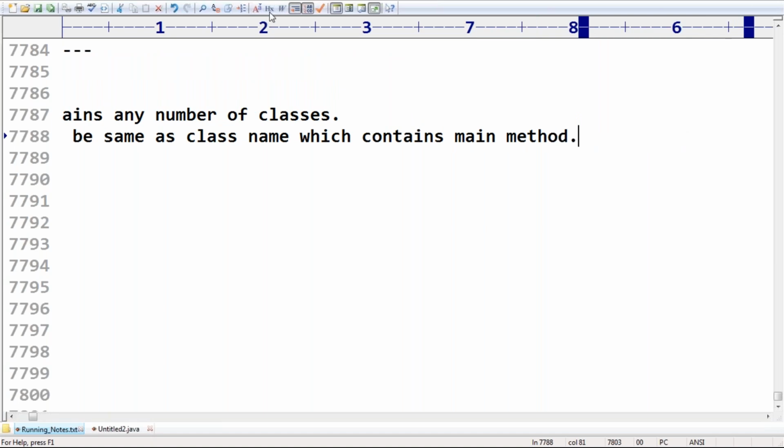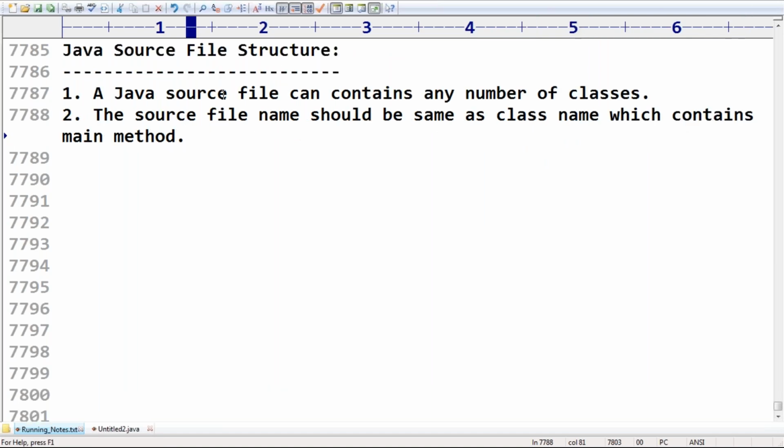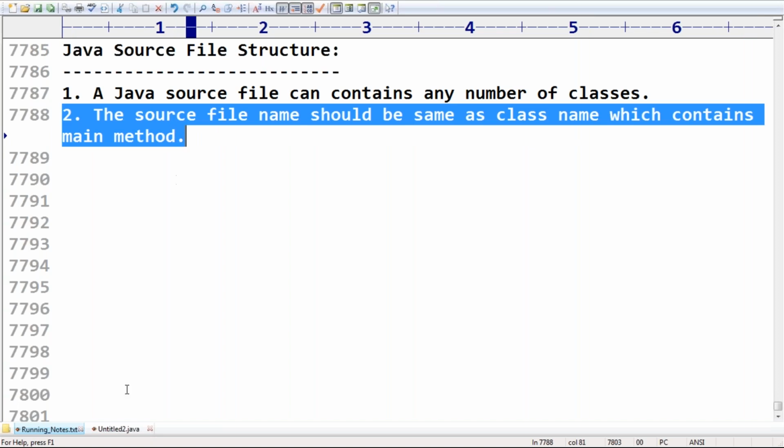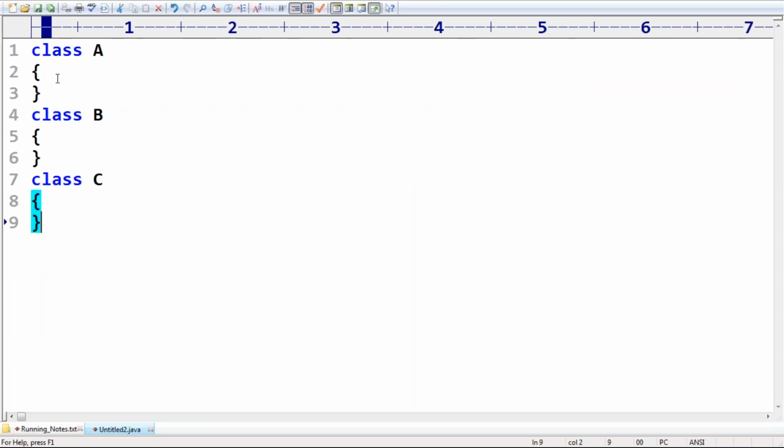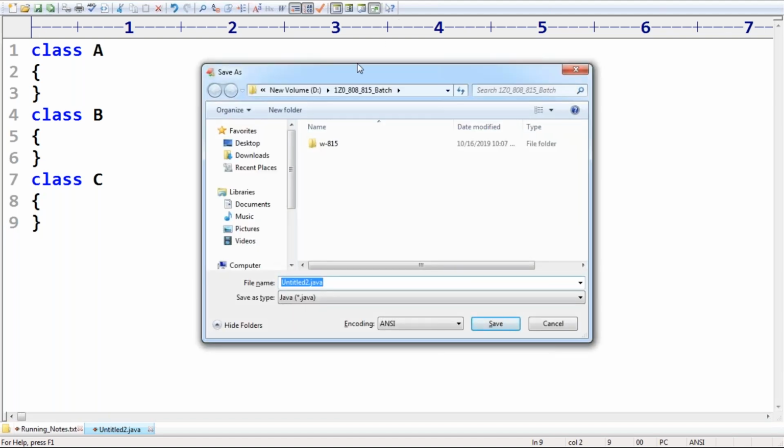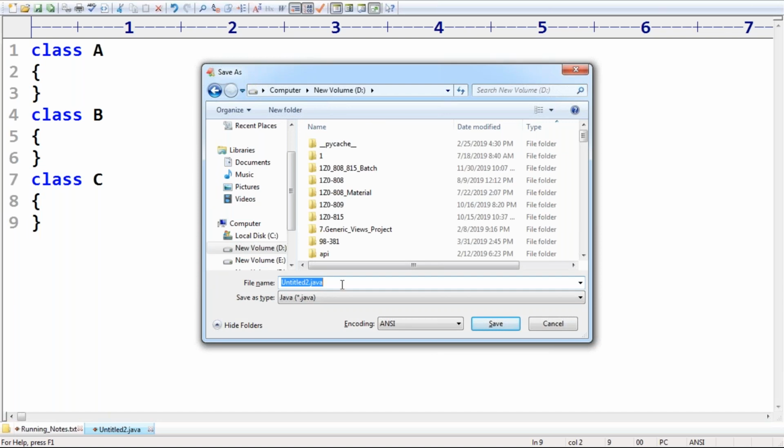But 100% this is a wrong statement, because assume that the main method is available in every class, then which name would I have to keep? The name of the program and the name of the class which contains the main method have no relation at all. We can use any name for this program, no problem at all.